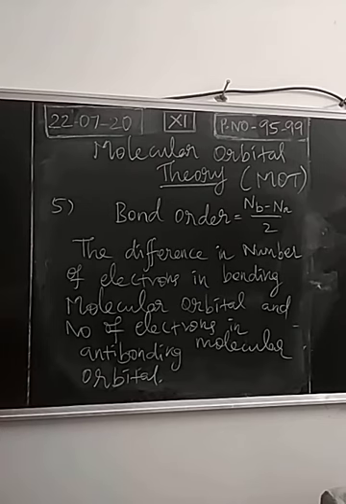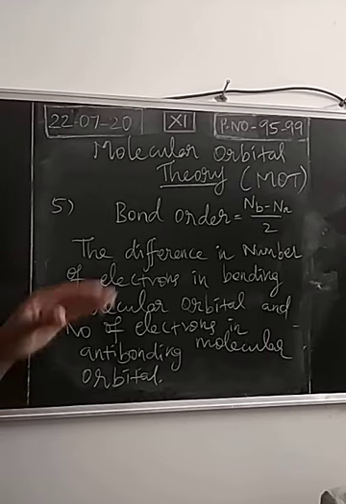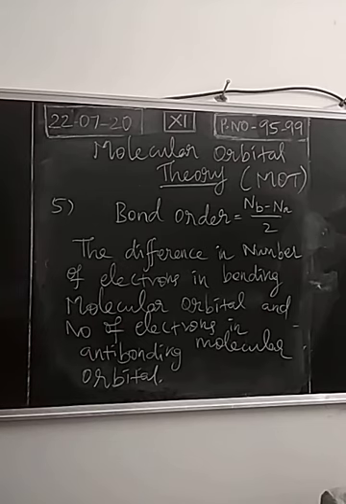Right? So bond order simply represents how many bonds are present between the atoms. In the covalent bond, which we studied in valence bond theory, we studied bond parameters. Bond parameters are applicable for covalent bonds. So the number of covalent bonds can be easily studied based on the bond order value, isn't it? So bond order simply represents the number of bonds between the atoms for a covalent bond. The same concept we are going to explain in MOT also. In molecular orbital theory also, bond order represents the number of bonds.